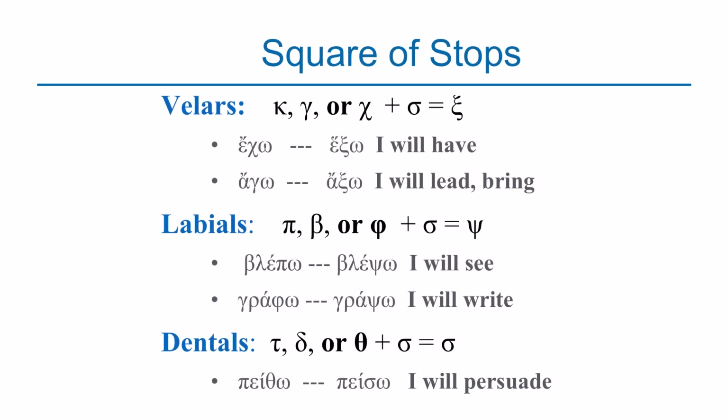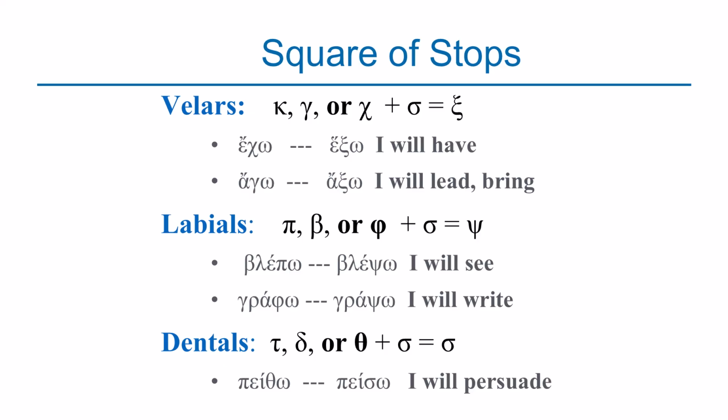Under the velars, we said that when sigma joins kappa, gamma, or chi, the final result will be xi. For example, we have the word echo in the present tense. When echo goes into the future tense, instead of it being exo, that is epsilon, chi, sigma, omega, it will be exo, epsilon, xi, omega, which means I will have. Again, we have another word, ago, that will go into axo in the future tense, because when sigma joins gamma, it will not be gamma sigma, it will be xi that will be formed, which means I will lead or I will bring.